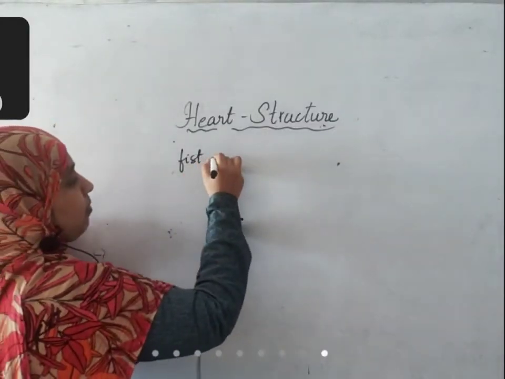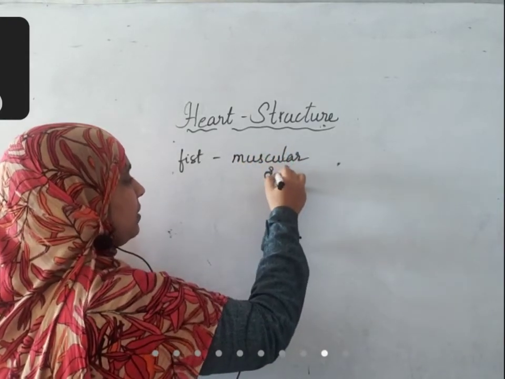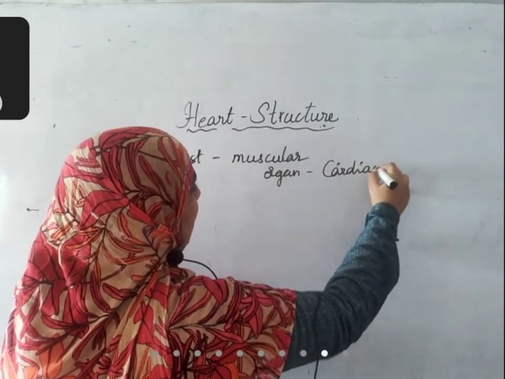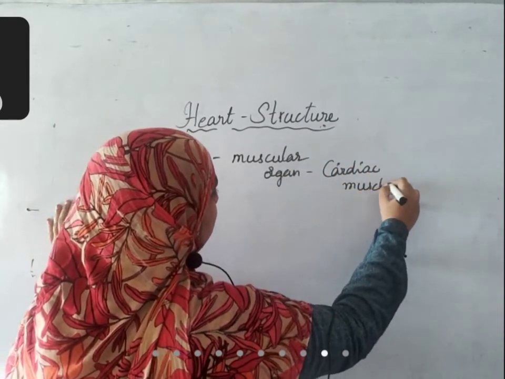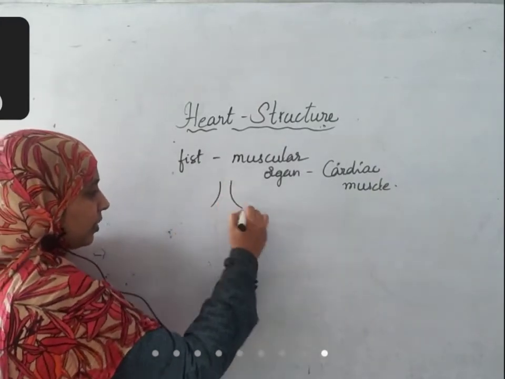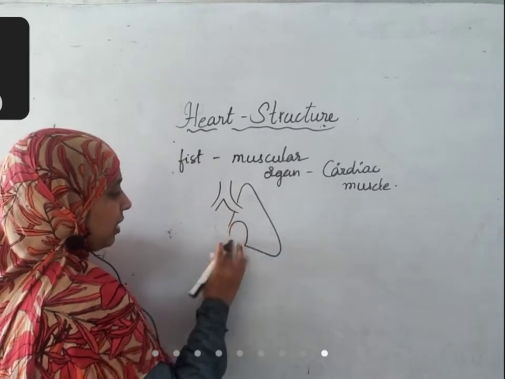Muscular organ. Which muscle is it made up of? Heart is made up of cardiac muscle. Where is it located? In the thoracic cavity. We know that both the lungs are present in the thoracic cavity.